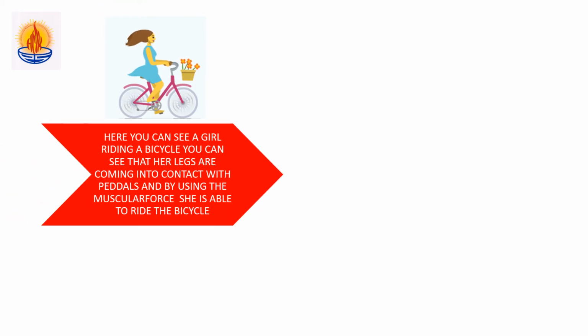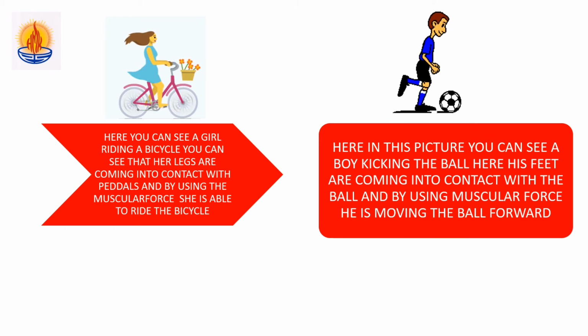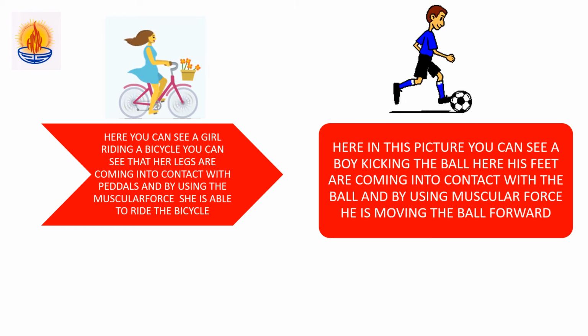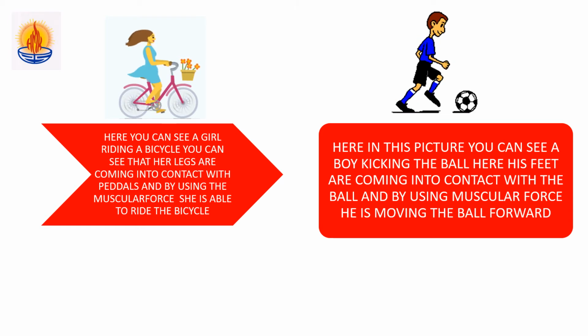Here you can see this beautiful girl riding a bicycle, right? Here this girl is riding the bicycle. You can see in the image that the girl's legs are in contact with the pedal and she is using the muscular force of her legs and she is making the cycle move forward. Here you can see this boy playing with a ball. He is kicking the ball and the ball is going forward. So here in this picture you can see the boy kicking the ball with his feet and his feet are coming into contact with the ball. And by using his muscular force through his feet, he is moving the ball forward.